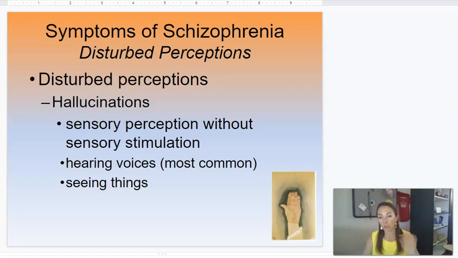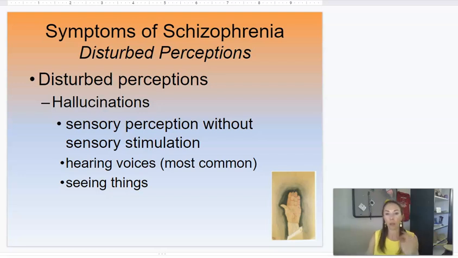So there's no sensory stimulation. I'm hearing things that aren't there. I'm seeing things that aren't there. We actually, in our drugs of abuse, going way back to Unit 5, right after sensation and perception, have that category of drugs, hallucinogenics, that cause those same things, right? Sensory perception without sensation.